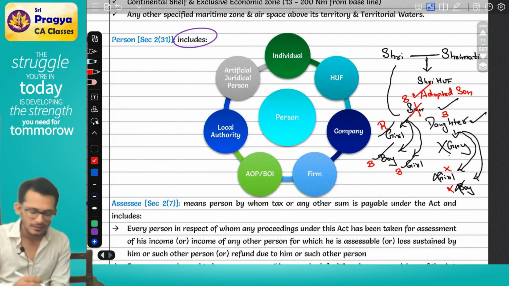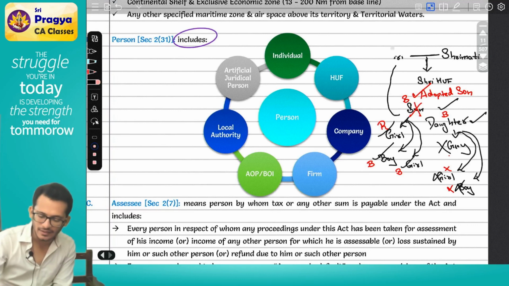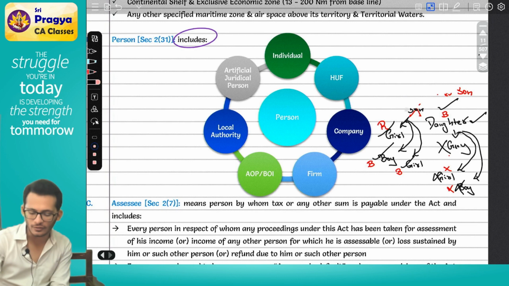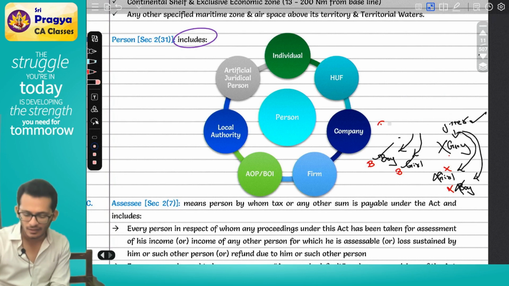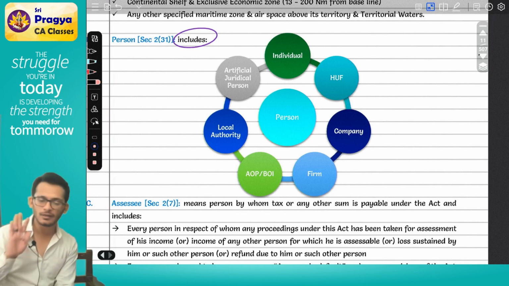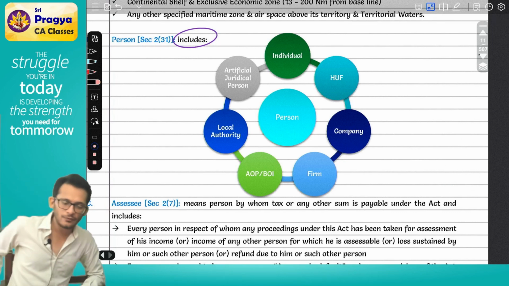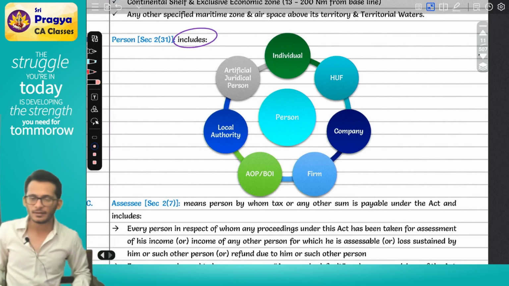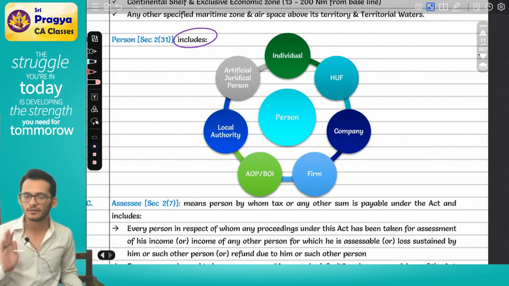Now there are some other things in the book. If you see your study material, there are two schools of HUF: Dayabhaga and Mitakshara. You would have learned all this in CA Inter. At the final level it is not important, so I am not discussing much about it. If you want to understand, you can read it from your study material, but it is not important from an exam perspective. Don't worry about it.